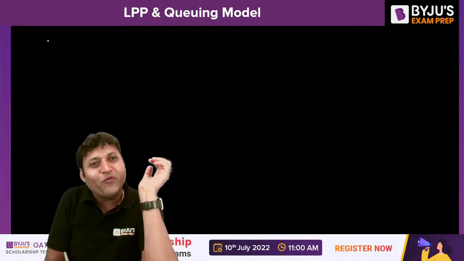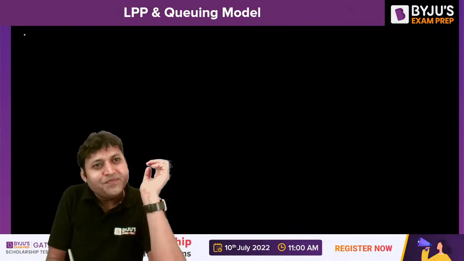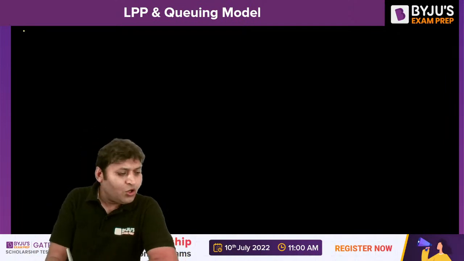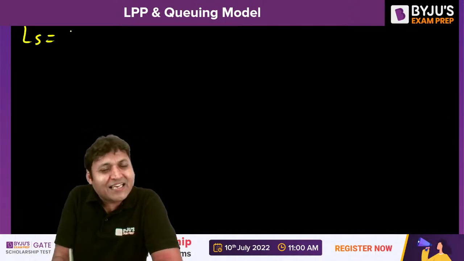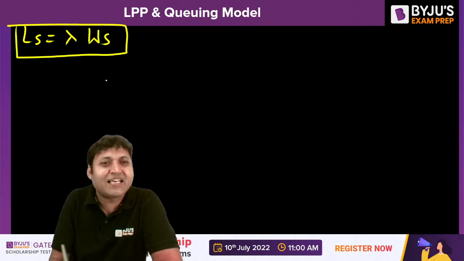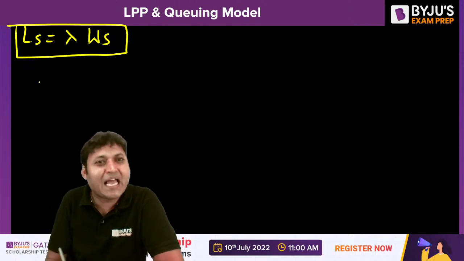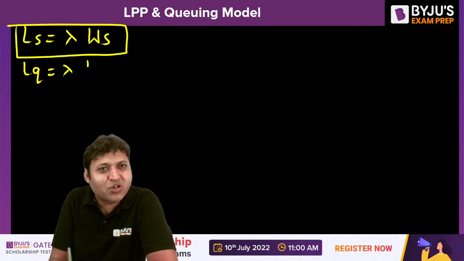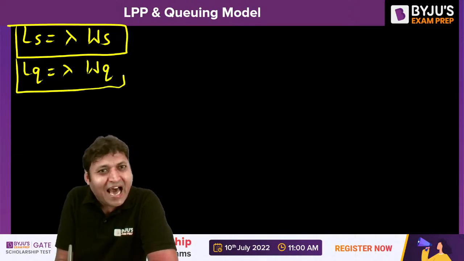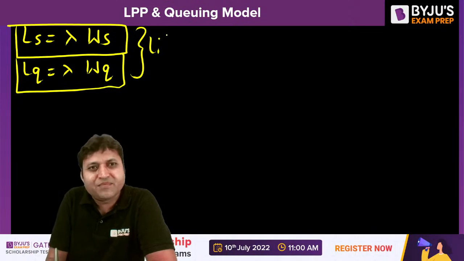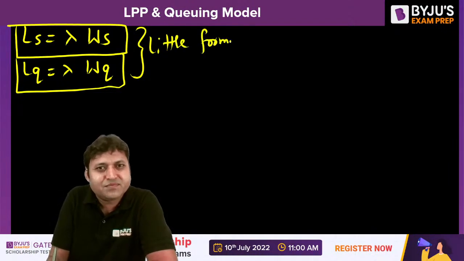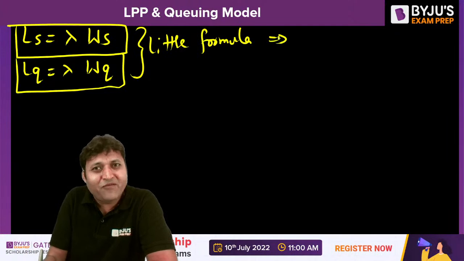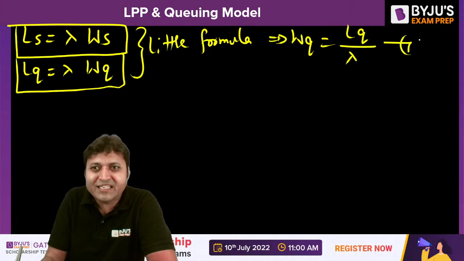So how to find out waiting time in queue? Do you know that LS is equal to lambda times WS? The system length is equal to lambda times the waiting time in the system. LQ, the queue length, is equal to lambda times WQ, isn't it? These are known as Little's formula. So from Little's formula, we can write WQ is equal to LQ by lambda. That is equation number 1.